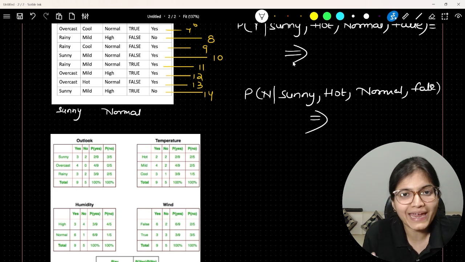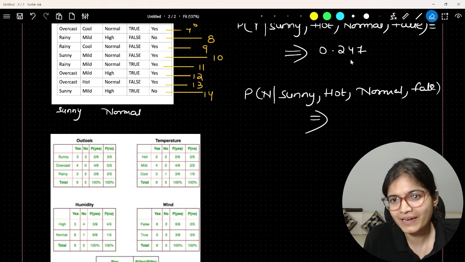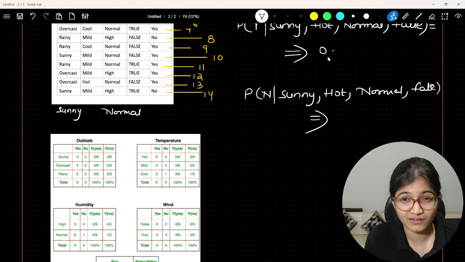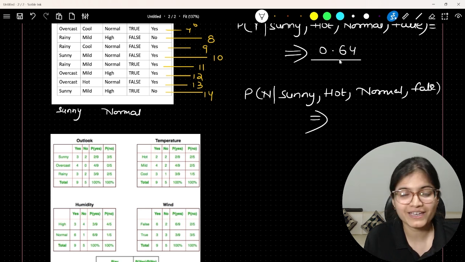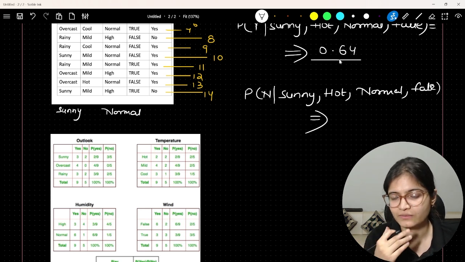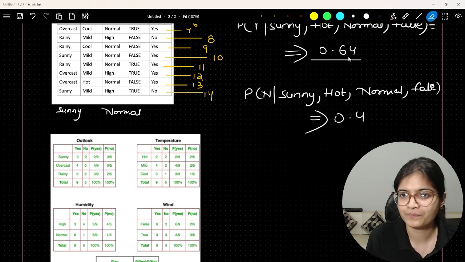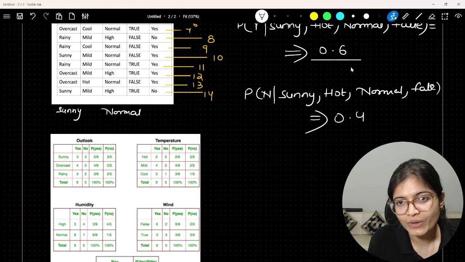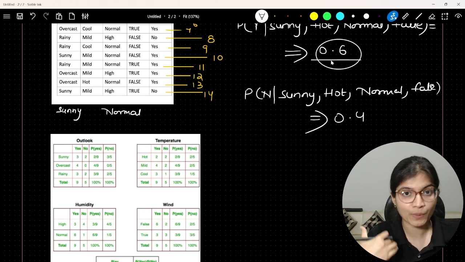But let's assume that you get the probability of yes as, let's say, 0.247, or maybe 0.64, because the sum of the probabilities should be equal to 1. So that doesn't make sense, which I wrote previously. Let me write a generic number, say 0.64. The remaining one will be, let's say, 0.4, maybe 0.6 and 0.4. In that case, the probability of yes is a quite bigger number compared to the probability of no.